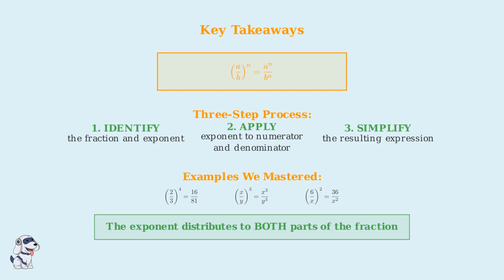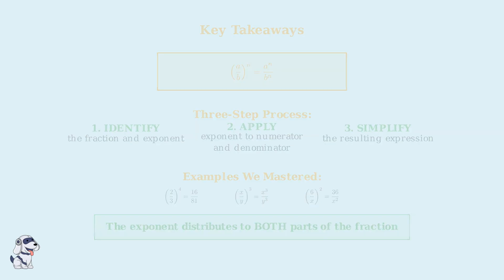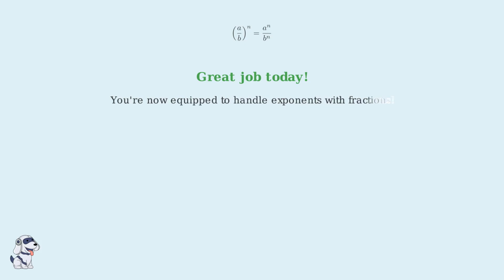You now have a solid foundation in the power of a quotient rule. Whether you encounter simple numerical fractions or complex algebraic expressions, you can confidently apply this three-step process to simplify any fraction raised to an exponent. Congratulations! You've successfully learned the power of a quotient rule. Remember, when you raise a fraction to a power, you apply that exponent to both the numerator and denominator separately.